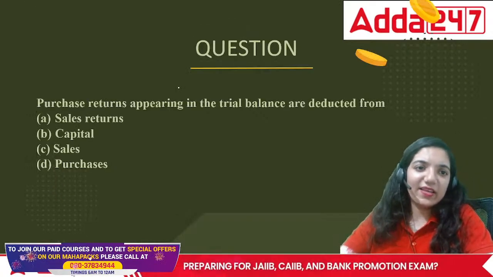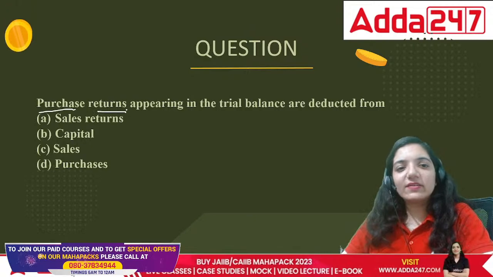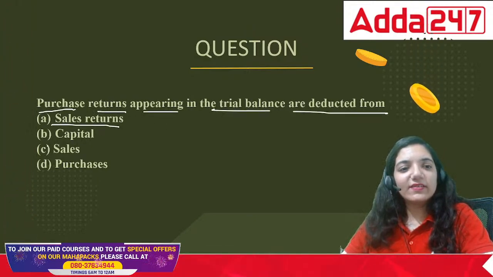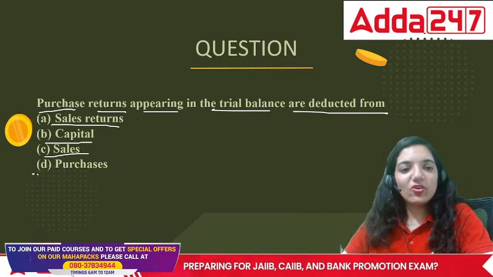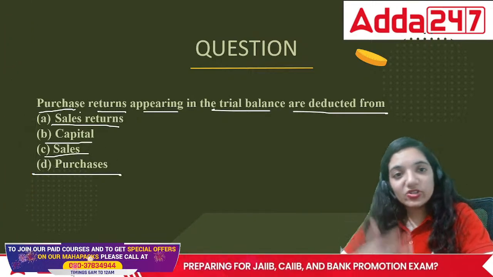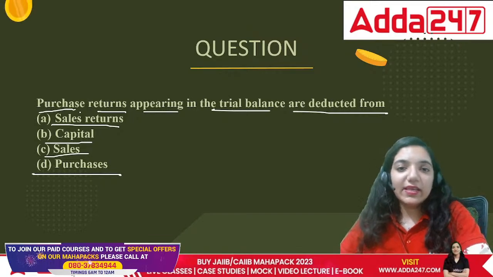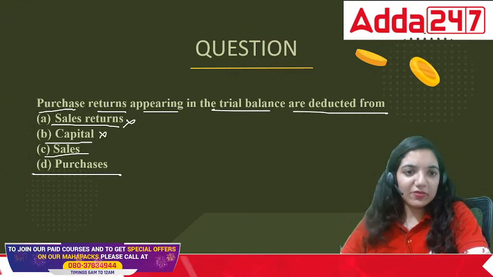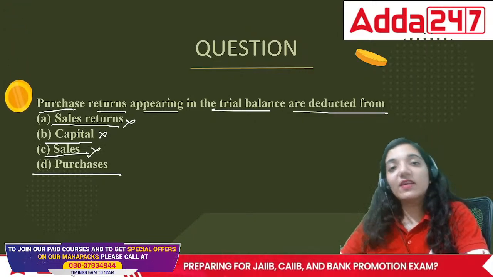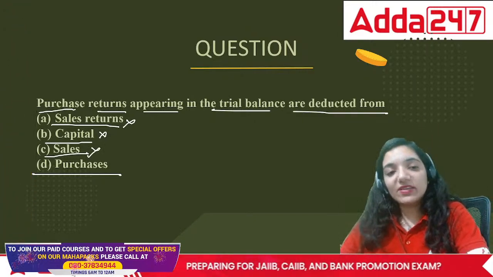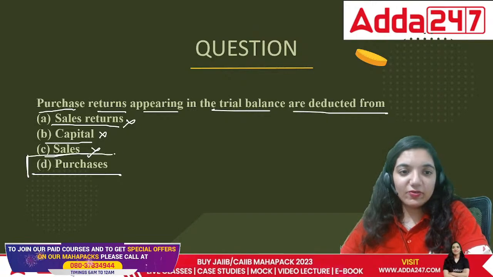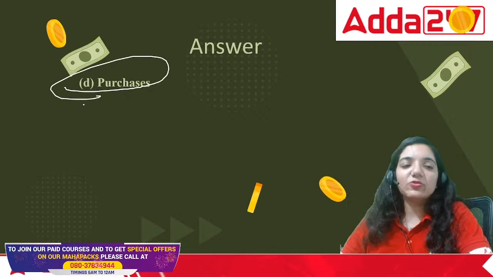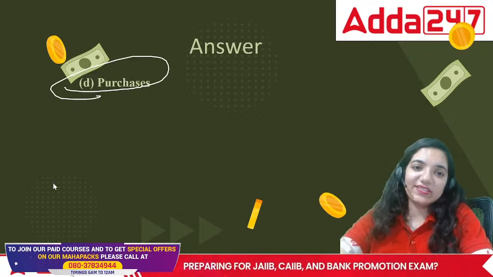Now let's look at the next point. The purchase return appearing in the trial balance are deducted from sales return, capital, sales, or purchases. The purchases which are returned are not a part of sales return, not a part of capital, not even sales, because we are purchasing and returning something. It has to be considered from the area of purchase return. So it should be reduced from the area of purchases.